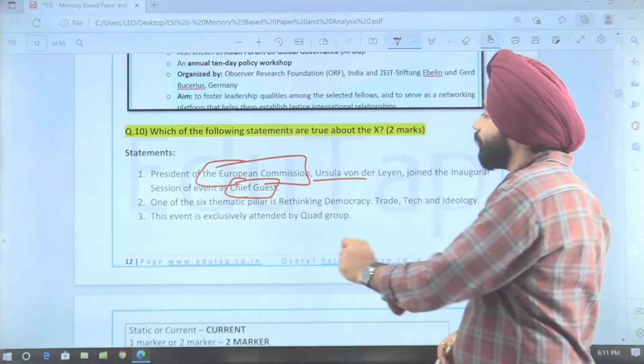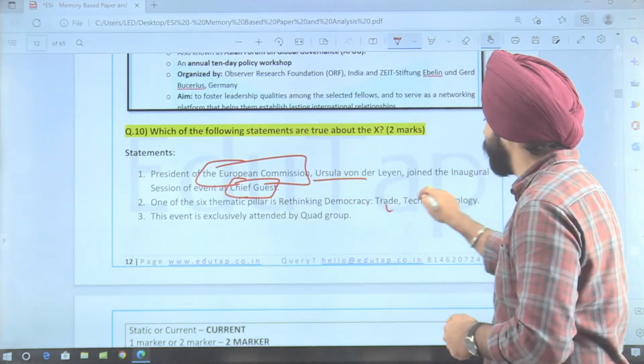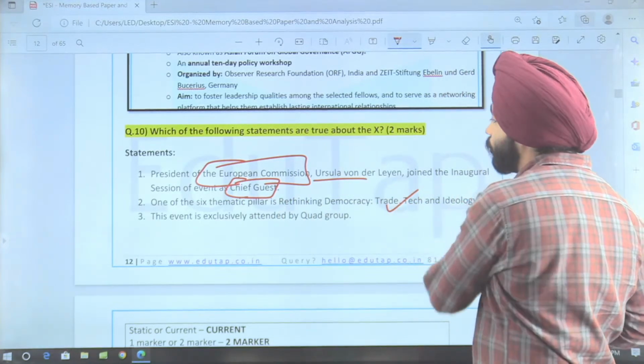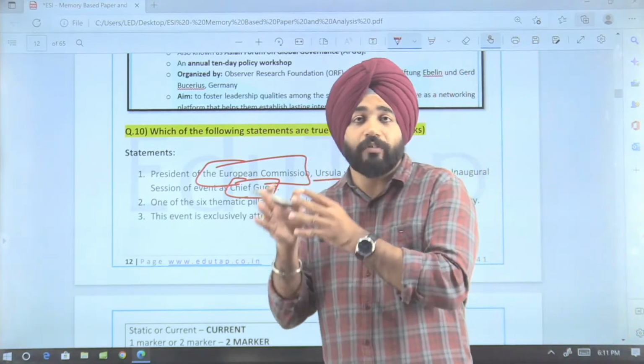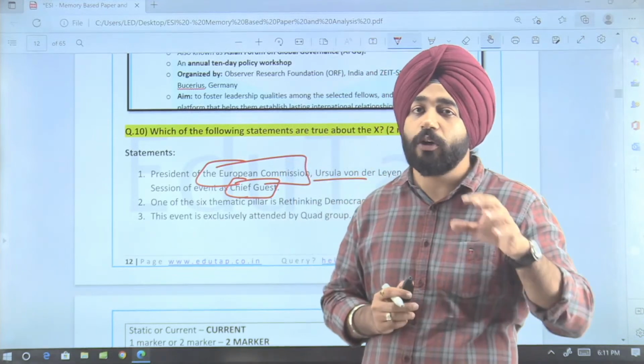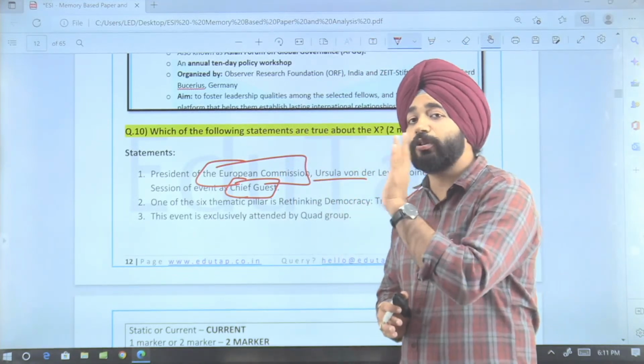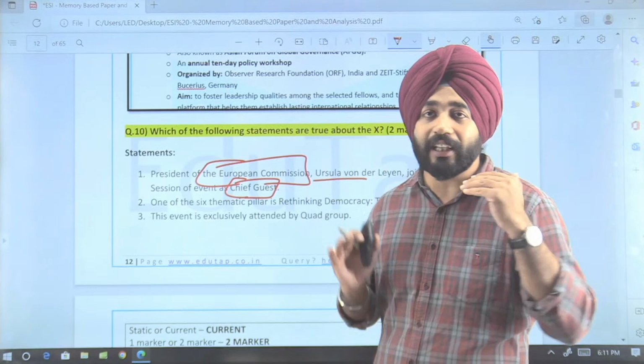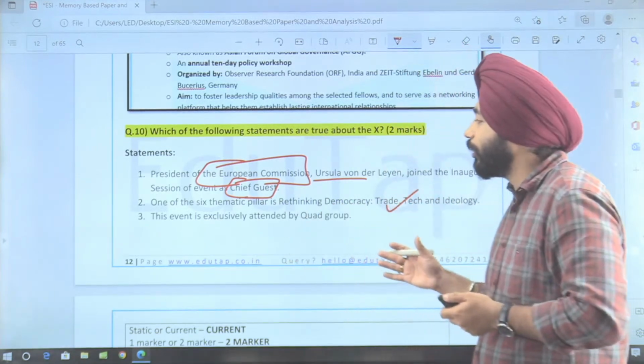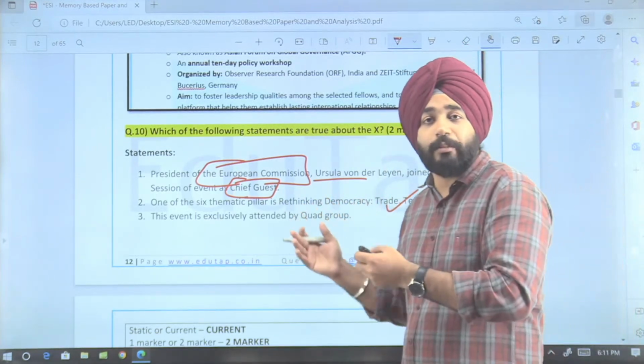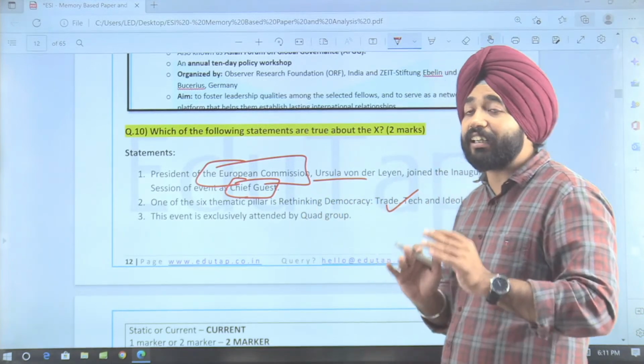The second statement is, one of the 6 thematic pillars is rethinking democracy, trade, tech and ideology, which means if you have gone through the Raisina dialogue in great detail, then only you can attempt this question. Otherwise this question is also on the tough side. It's not that easy a question to answer. It looks very easy, but it's not an easy question. It's a really tough question.